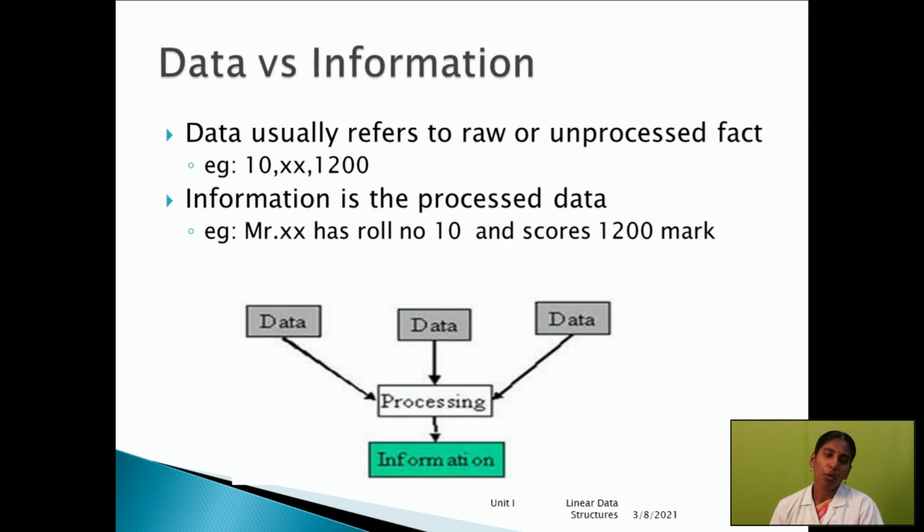Before that, we should know what data and information are. Data means raw data. Everything in the real world is data. For example, the sun is data, a number is data, a string is data, a name is data. So when will you say information? Information is processed data. If we give a loop that runs a number of times, it is processed data. This is called information.